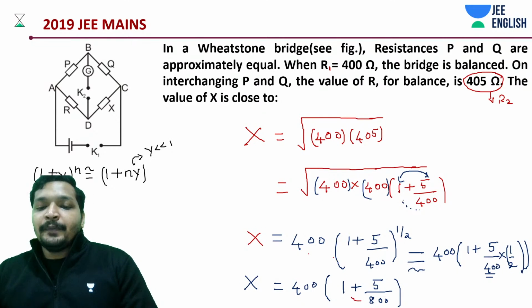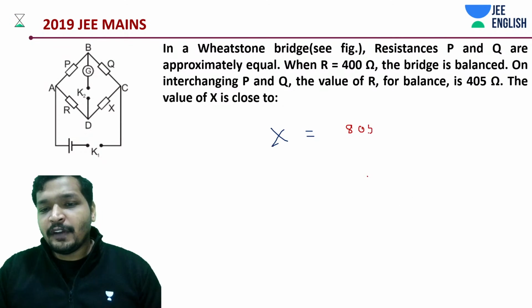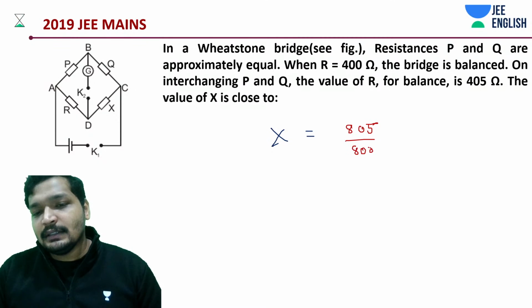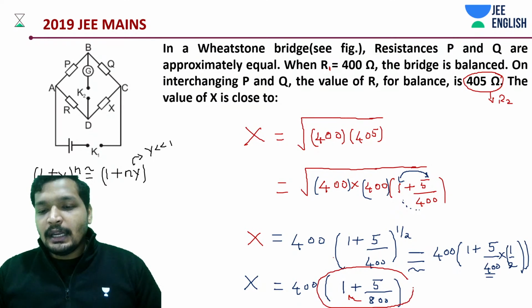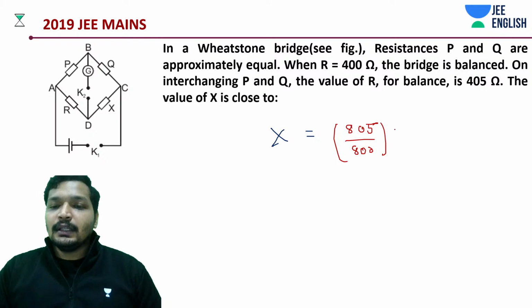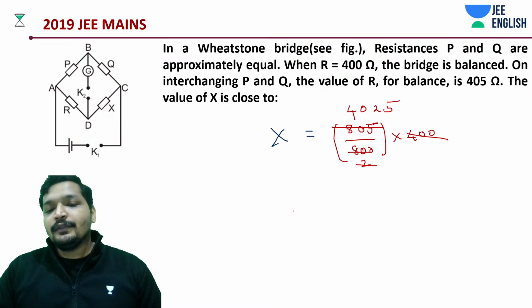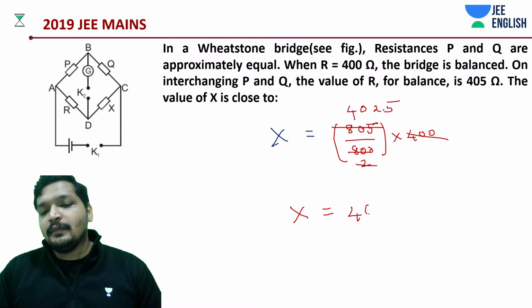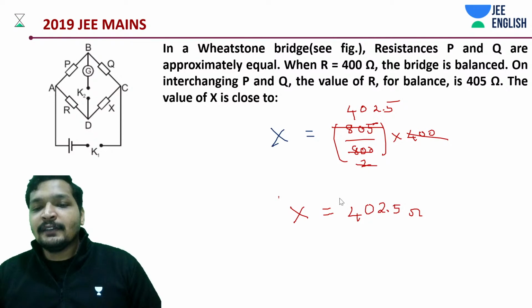So this is 800 into 1 plus 5 by 800, sorry, 805 divided by 800, my mistake, this term into that of 400. Easy. Yes, 402.5. Quite easy, huh? It's a very simple one. It's a very simple question, isn't it?